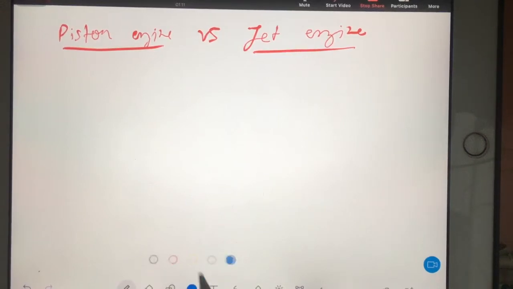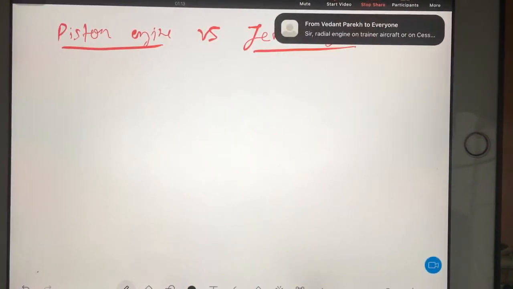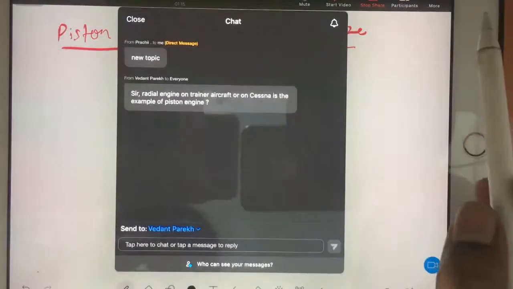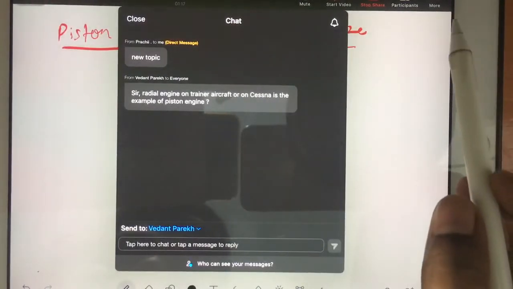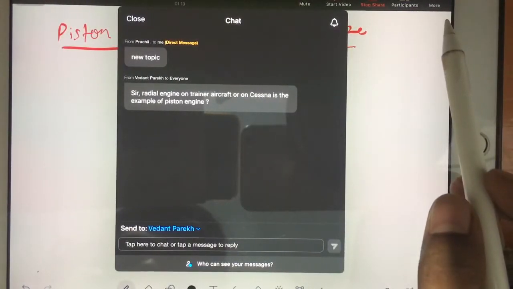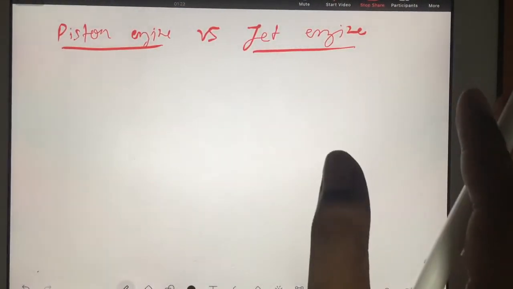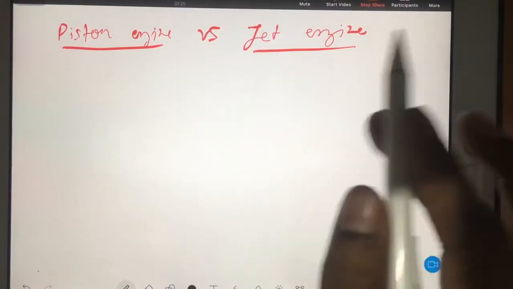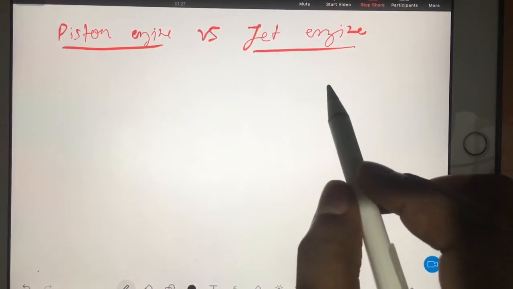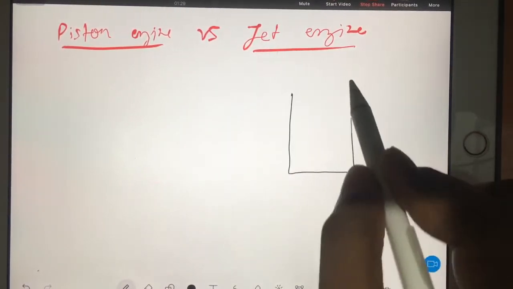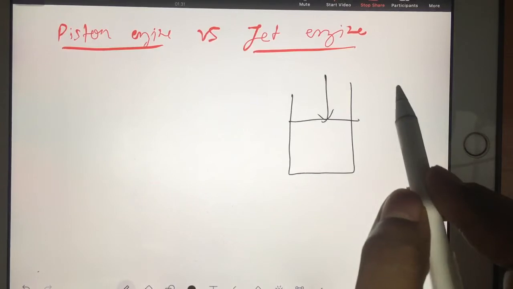This is a very interesting topic. What is the question? Radial engine on a trainer aircraft, like the Cessna, is an example of it. Yes. Piston engine means you have a piston there. What kind of piston? Any engine in which the vibration is happening. What kind of vibration? I mean this vibration, where you have a piston-cylinder arrangement.